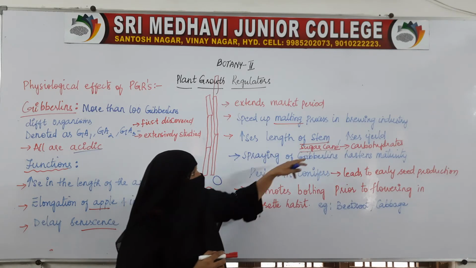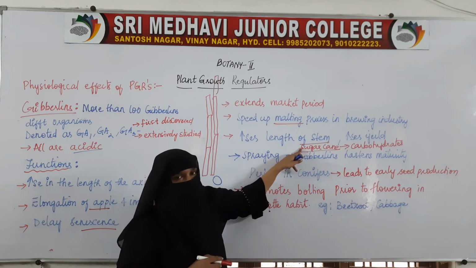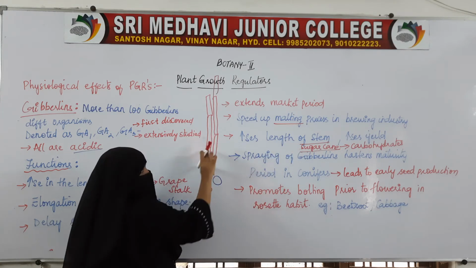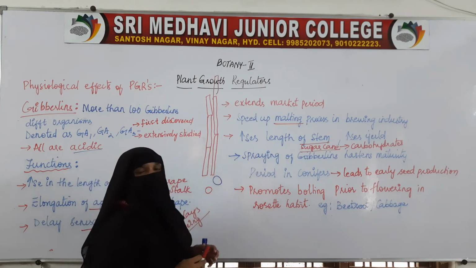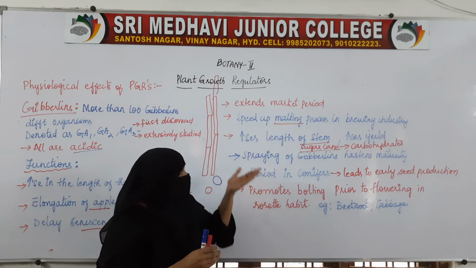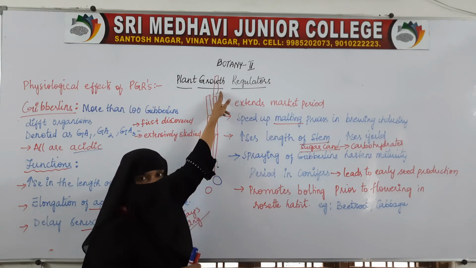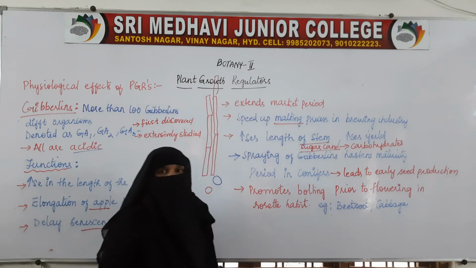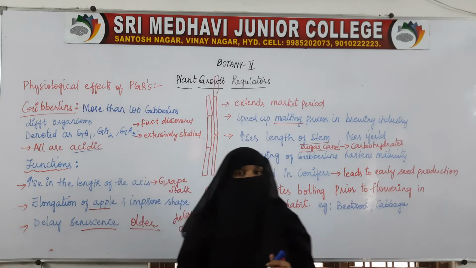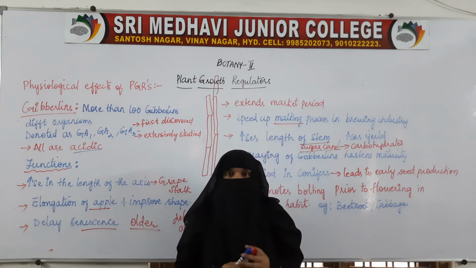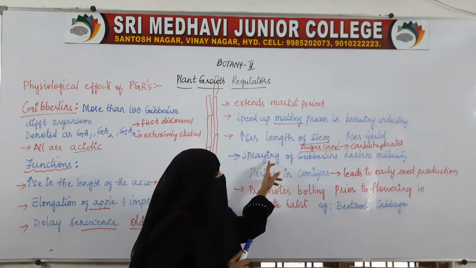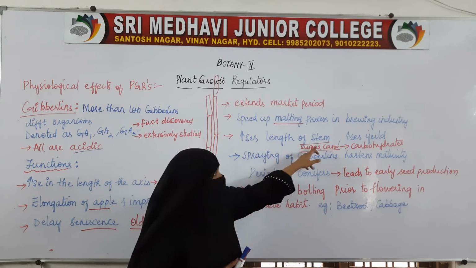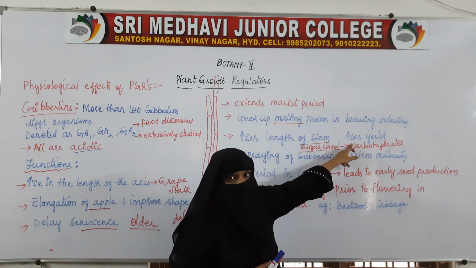So when you spray this gibberellin on the sugarcane, the internodal length will increase, and because of that the length of the stem will also increase. When the length of the stem increases, naturally the productivity will also increase, the yield will also increase. With the increase in size, the yield also increases.